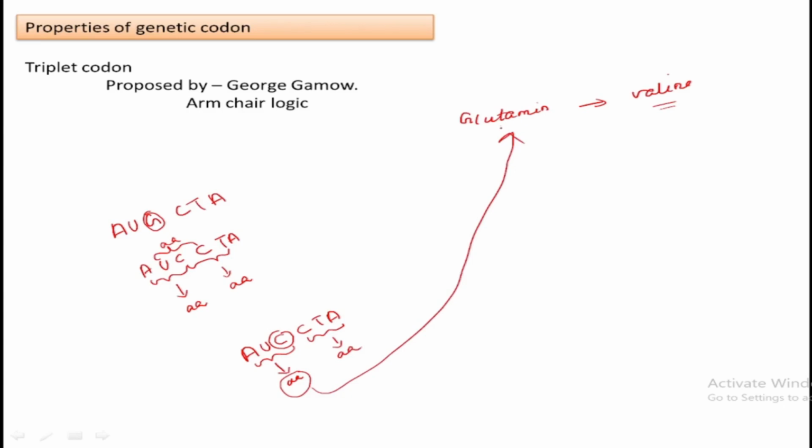If the codon were overlapping, it might result in three different amino acids, but that is not happening in the case of sickle cell anemia as the scientists studied. So that study underlined the fact that the codons are not overlapping. They are separate by themselves. Three bases as such represent one amino acid.